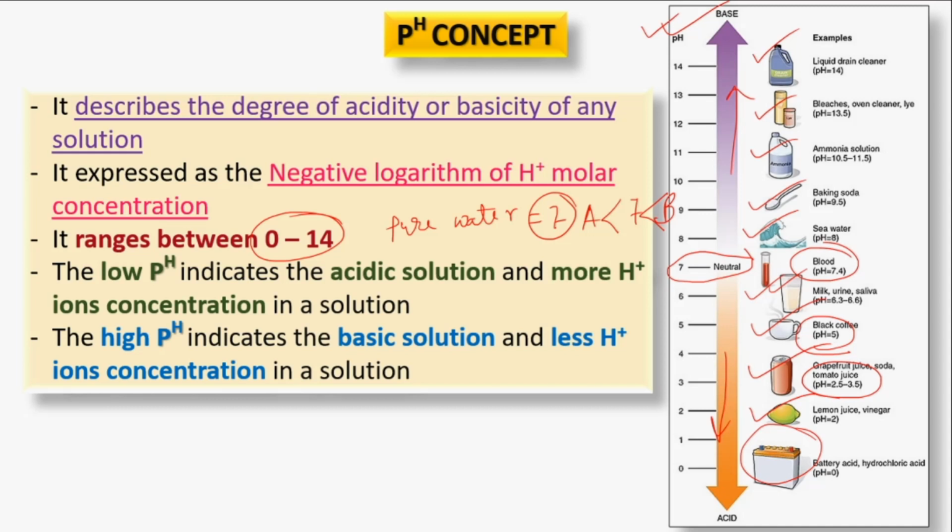So a low pH indicates acidic properties and a higher hydrogen ion concentration, while a high pH indicates basic solutions and a lower hydrogen ion concentration. We will see the relationship between pH and the H plus concentration in our next slides. So let's see.